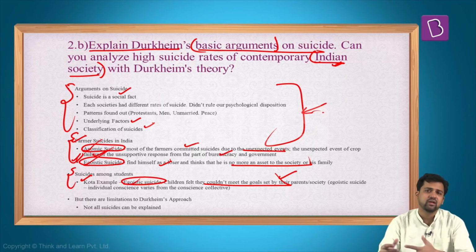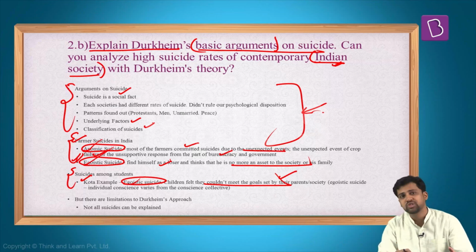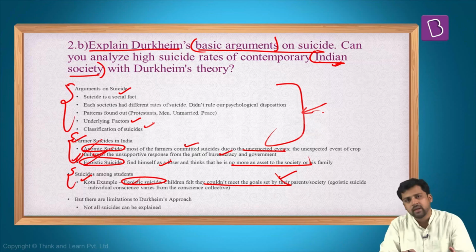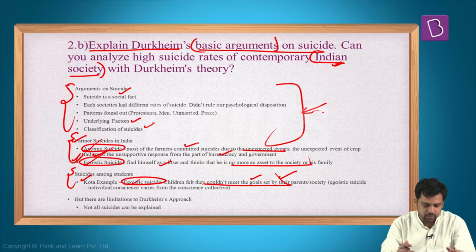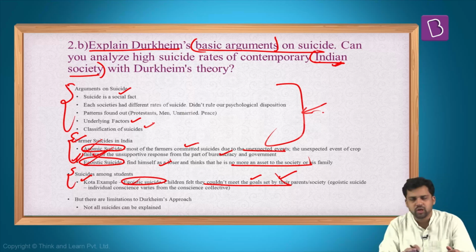And again, parents are parts of the society, larger members of society. They are also influenced by whatever the preconceived notions in the society are. So children indirectly feel that they cannot meet the goals of the society. The individual conscience does not sync with the collective conscience, which leads to suicides. So these can be some basic examples which you can use for your answer.